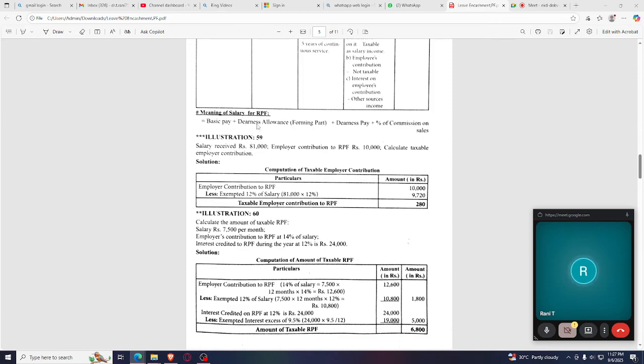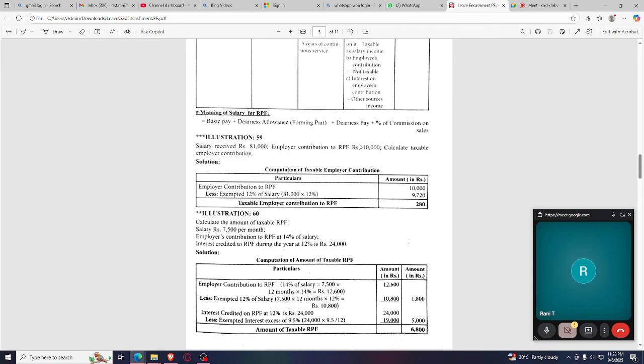And how to calculate salary for RPF, recognized Provident Fund? Basic pay plus dearness allowance, and of dearness allowance only the forming part we need to take, and any percentage of commission we have earned on sales will also be included.